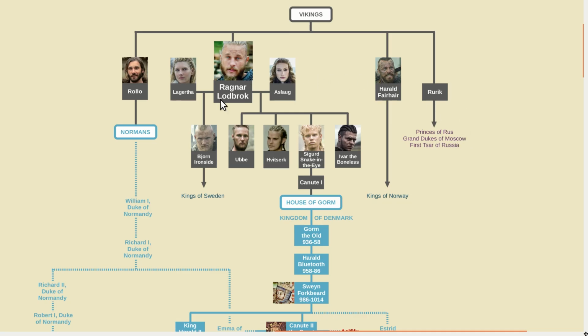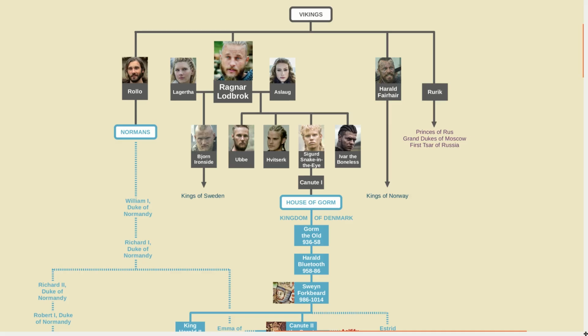The problem with legends is that different copies of a legend often disagree with each other. In some Norse legends, all 5 of these individuals are the sons of Ragnar and his wife Aslog. But on the TV show, Bjorn Ironside is the son of Lagertha instead. Now, Bjorn Ironside, like Ragnar, is more of a legendary rather than a historical figure. But he's important because some legends list him as the ancestor of Eric the Victorious, the first historically verifiable king of Sweden.